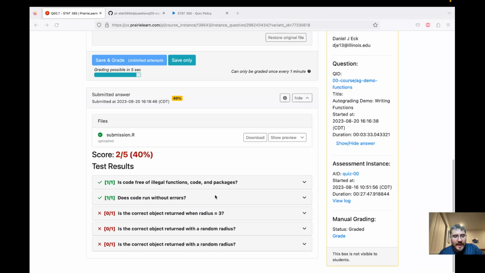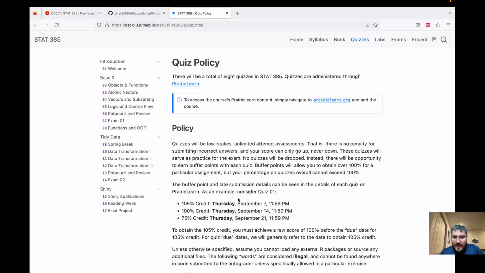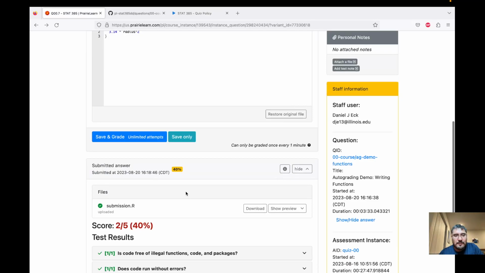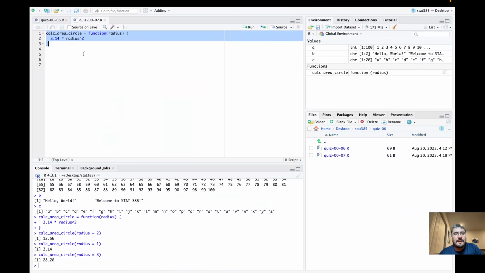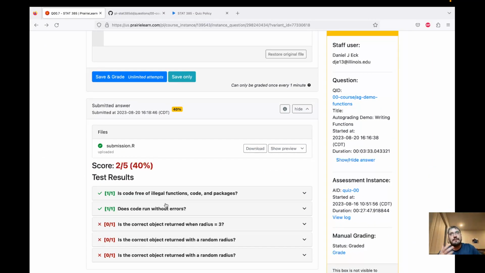And we can see here that we missed some points. If we go back to the quiz policy, we can see that we're not supposed to include any of these words. So we got partial points for not doing that. So that's pretty nice. And then the code did run without errors. We checked that in RStudio, right? We made our function and then we tried to see what the area of circles were at different radiuses. So it looks like it ran without errors, with some numerical values given, it produced output.